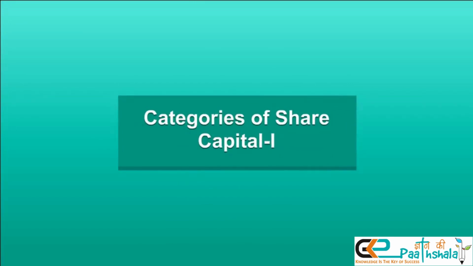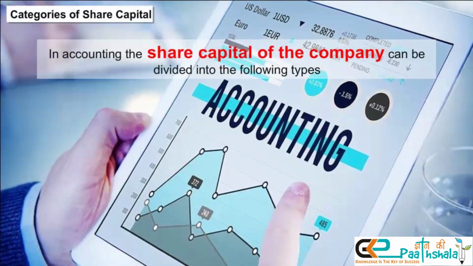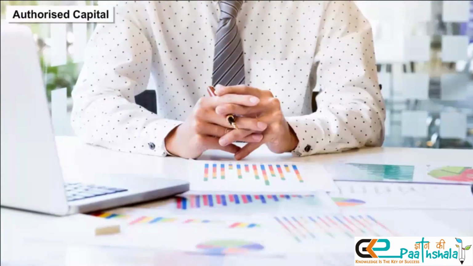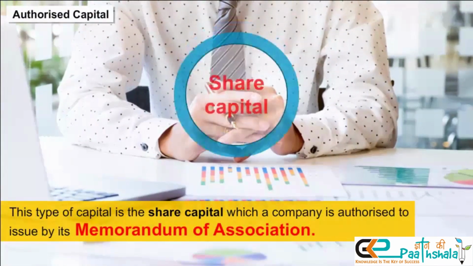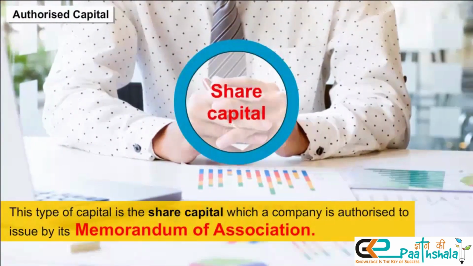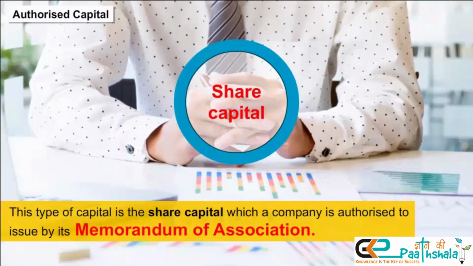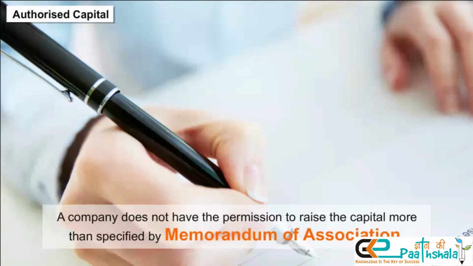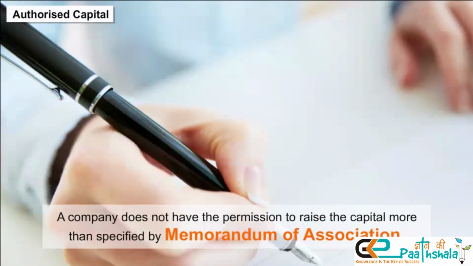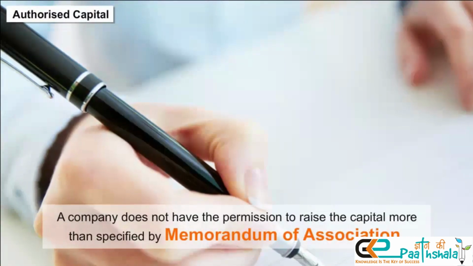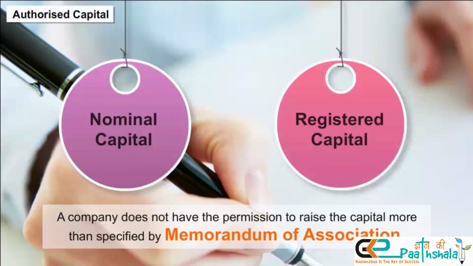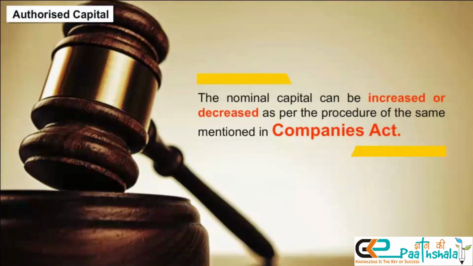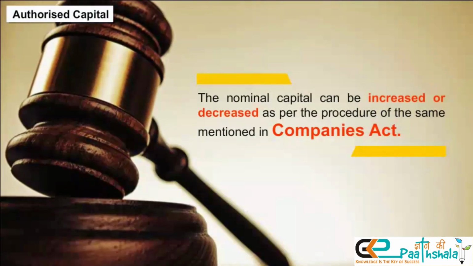Categories of share capital 1. In accounting, the share capital of the company can be divided into the following types. Authorized capital. This type of capital is the share capital which a company is authorized to issue by its Memorandum of Association. A company does not have the permission to raise capital more than specified by the Memorandum of Association. It is also called nominal capital or registered capital.